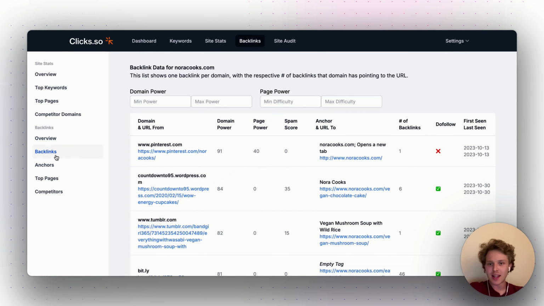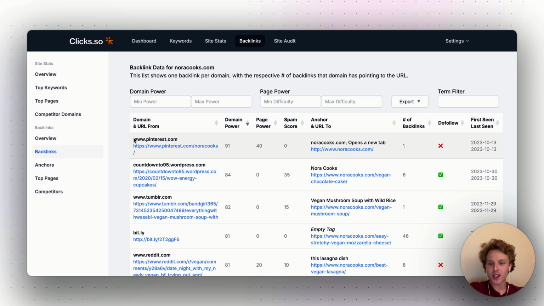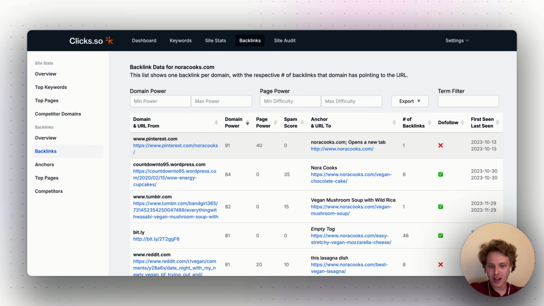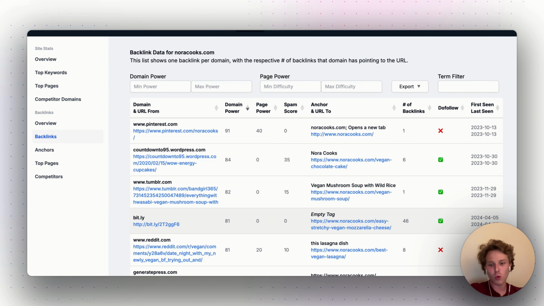So if we look into the specific backlinks reports, we're going to see we have the domain and the URL from. So where we're getting that backlink from, it's the Pinterest.com domain, and this is the URL. This is their domain power. This is their page power. So the authority of that specific page and the spam score. So I would say that anything above a 20, 25 in terms of spam score might be a low quality page. So here's an example, 35 countdown to 95.wordpress.com might be something kind of spammy or scammy.